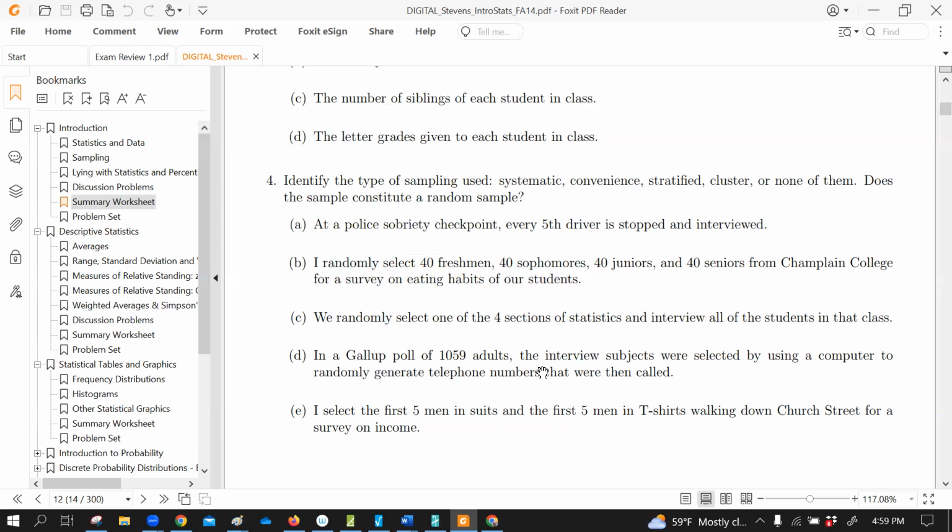This one, you see how they're using randomly generated phone numbers. The number is the phone number, and they're randomly picking those numbers, cold calling, right? So a simple random sample right there. And of course, this is just a convenience sample. Not much we can do about that.